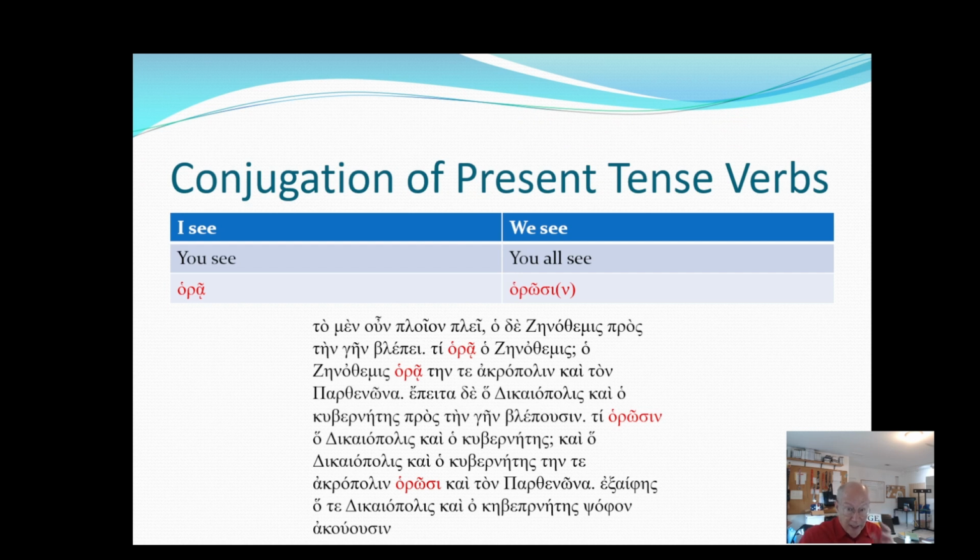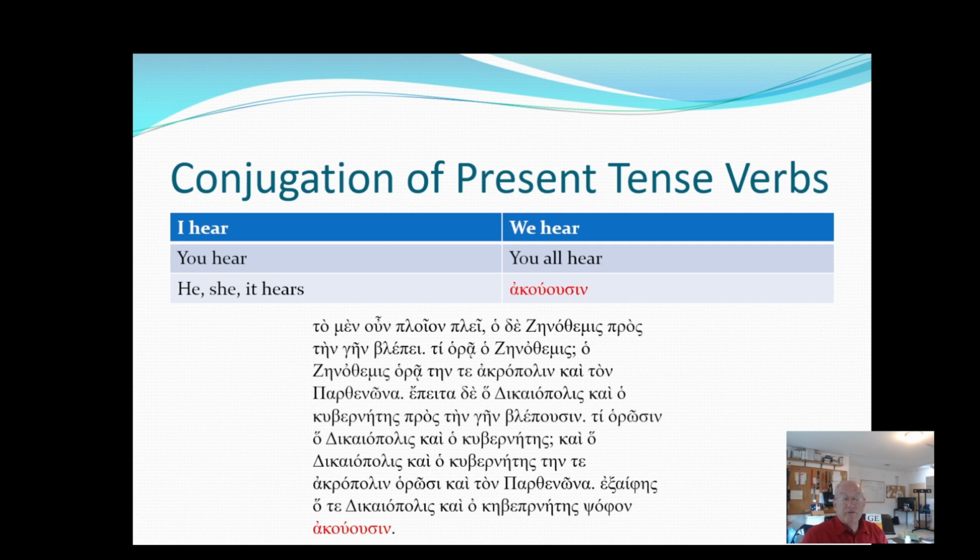You will notice, though, that the spelling is slightly different between the third person plural verb. One of them has a nu at the end, and one does not. Horosin and horosi. And the explanation for that is that horosin comes just before a vowel, ho Decapolis, and so the nu is added because it sounds better. That's the idea there. You can see that the second instance, horosi, has no nu there because kappa is not a vowel and it's not necessary for the sound.